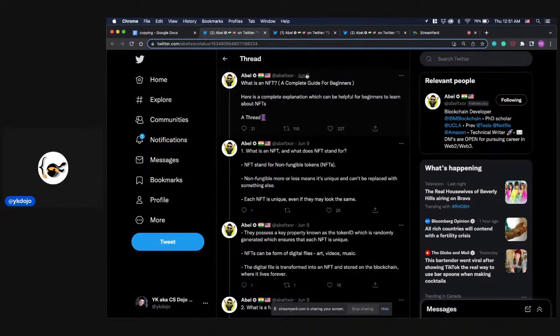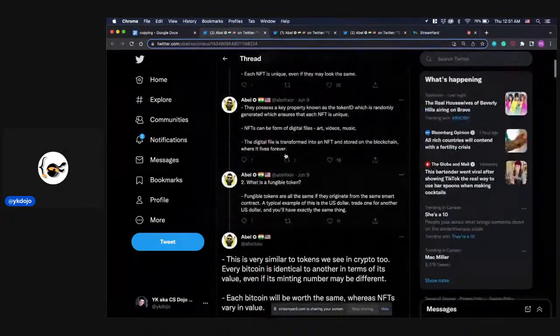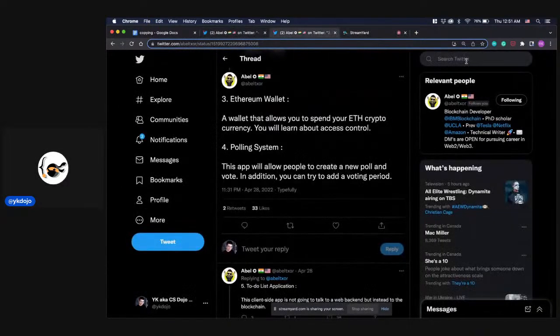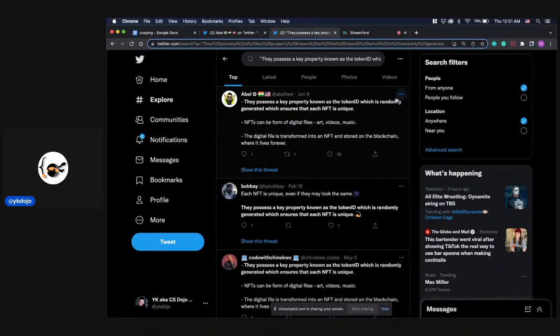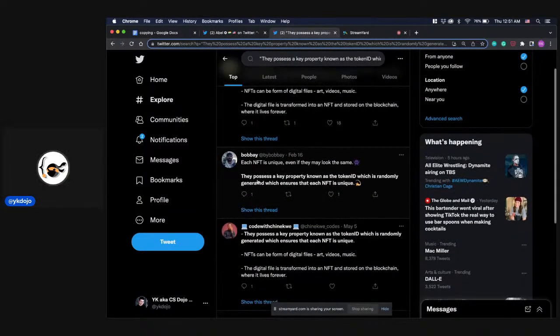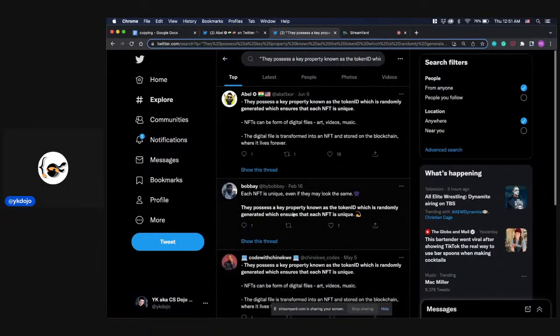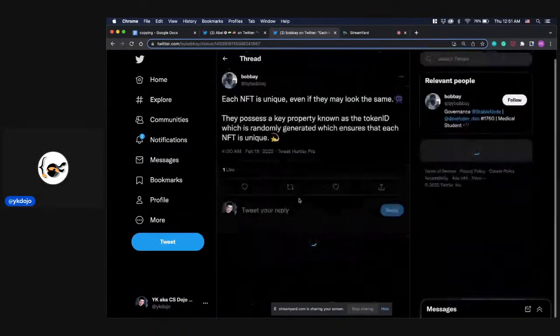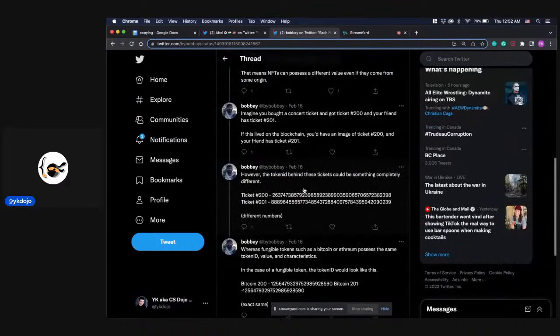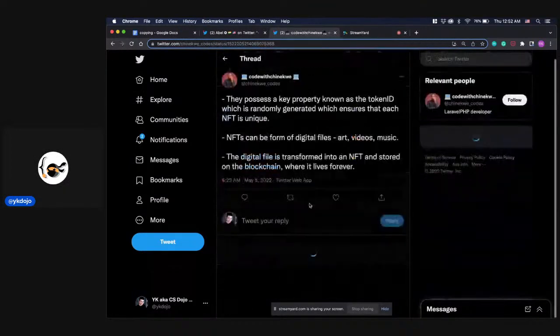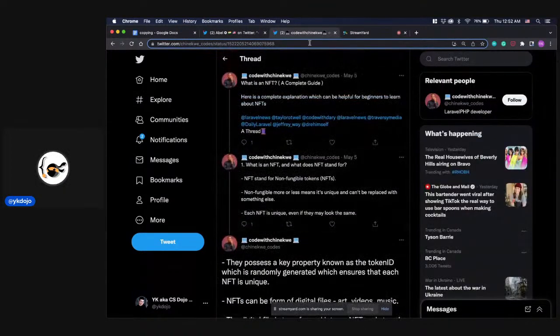What is an NFT? June 19th. So just like before, I'm going to take this bit and search for that. They possess a key property known as the token ID, blah, blah, blah. There's this one from February, and there's this one from May. This one seems like the earliest one, so let's take a look at that. But this one seems like only this part was taken. So I think this is the more complete version.